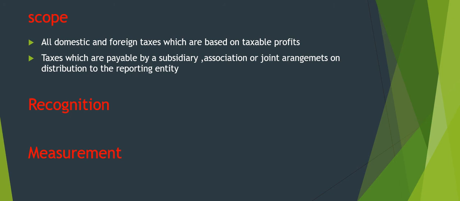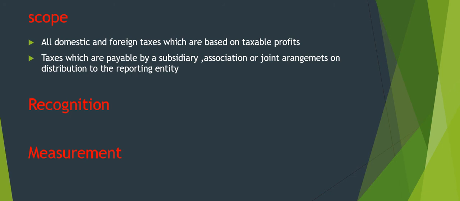Then recognition. The current tax for the current and prior periods, to the extent unpaid, will be recognized as a liability. If the amount already paid in respect of the current or prior periods exceeds the amount due for those periods, the excess will be recognized as an asset.